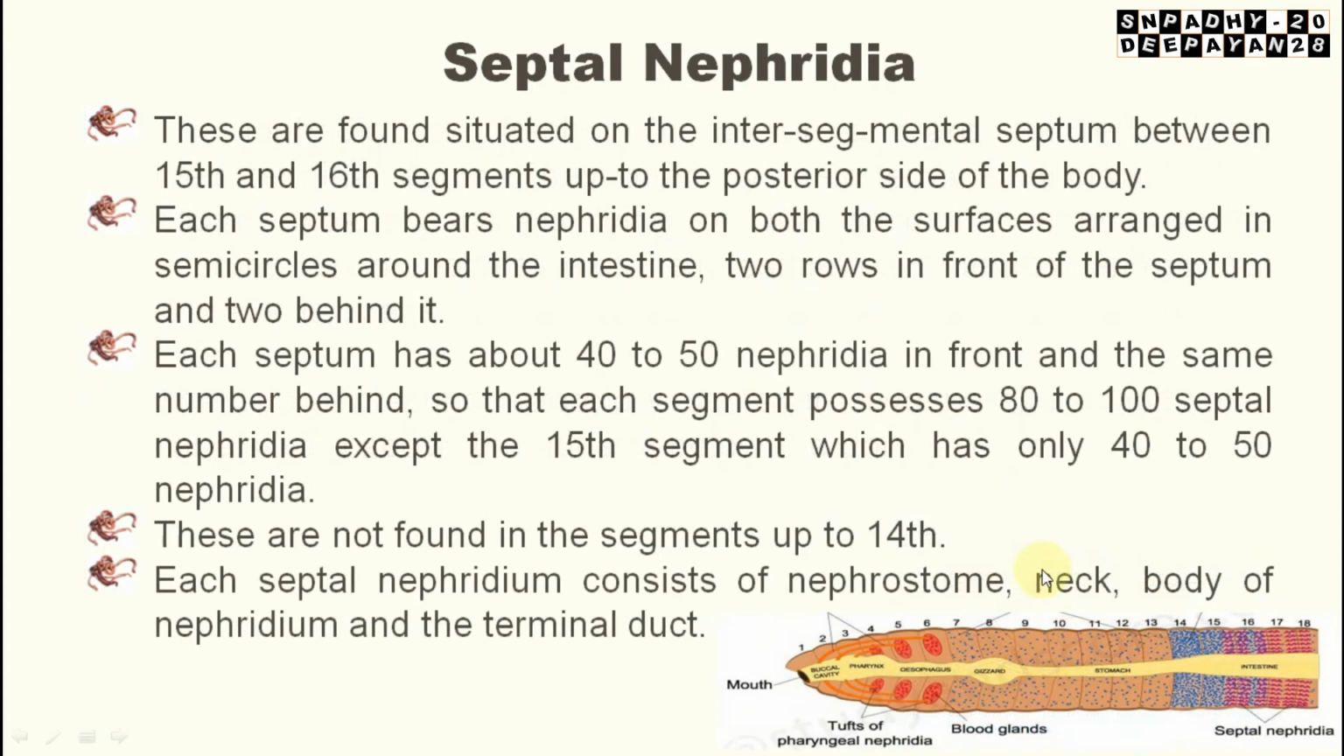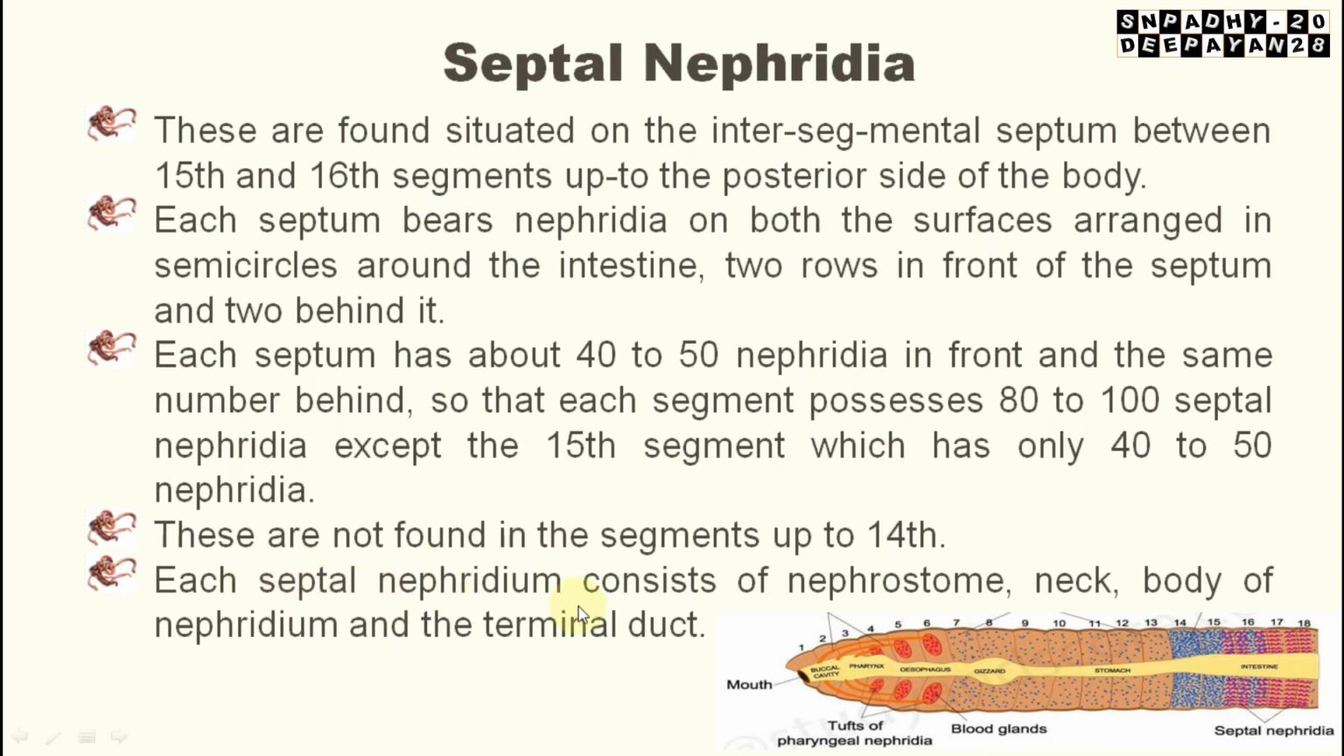Each septum has about 40 to 50 nephridia in front and the same number behind, so that each segment possesses around 80 to 100 septal nephridia, except the 15th segment, which has only 40 to 50 nephridia. These are not found in the segments up to the 14th. Up to the 14th they won't be found. In the 14th, what will be found? The forest of integumentary nephridia will be found.